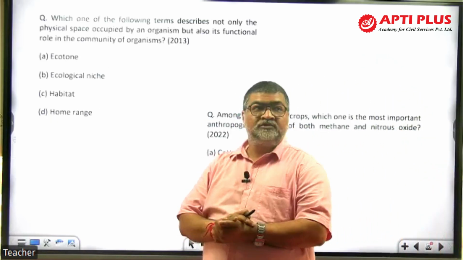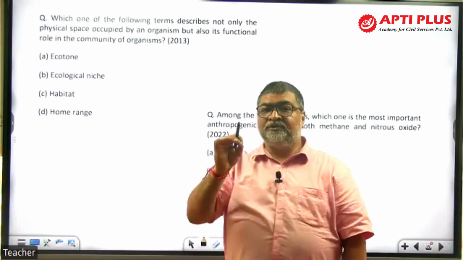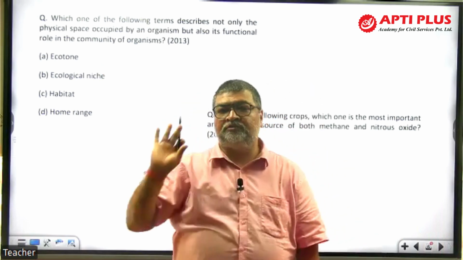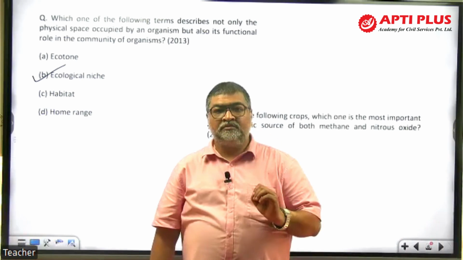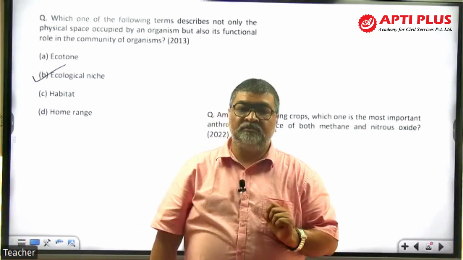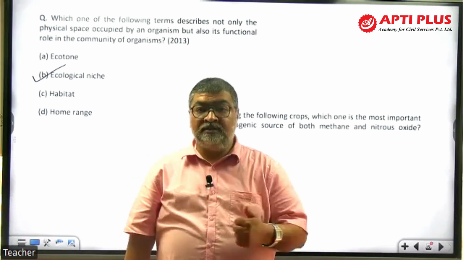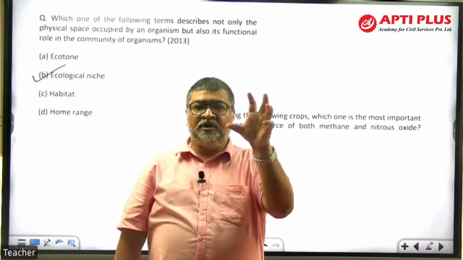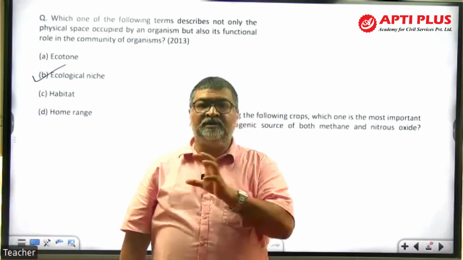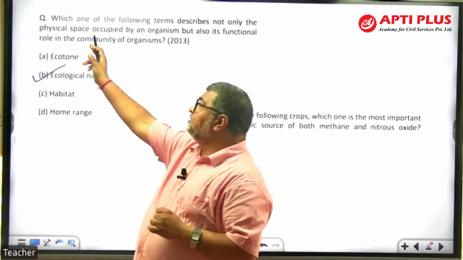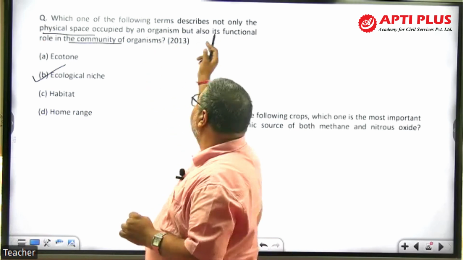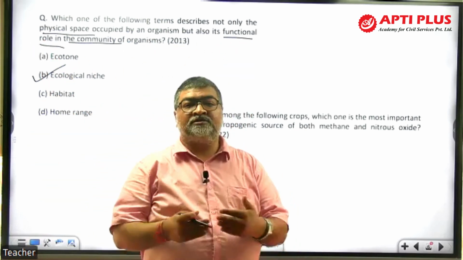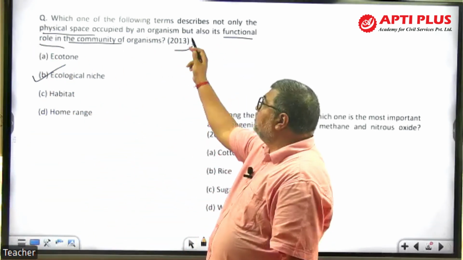Look at this question. Describe not only the physical space of organism. Now, this is purely an ecology question. So the answer here is ecological niche. Which of the following best describes the term ecosystem? There are questions from food chain, decomposers, symbiosis. UPSC has been asking questions, right? So here, the physical space, habitat, and also functional role in the community of organism. This is very clearly given as option B. In the 2013 exam, this question was asked, right?